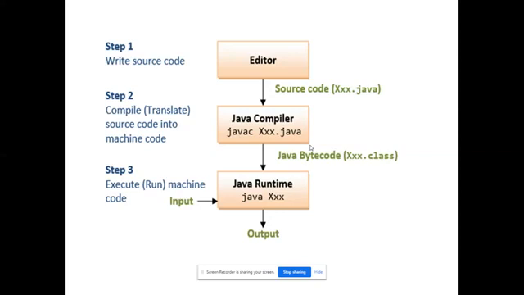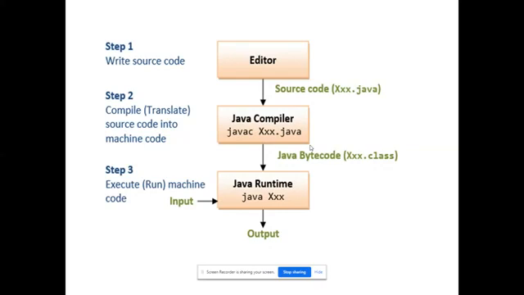This is the basic way to run a Java program. The editor could be anything, but I will show you a traditional way now. You have to type your program in any editor and save it as filename.java. Next, you have to compile it using javac space filename.java, and it will generate the class file.